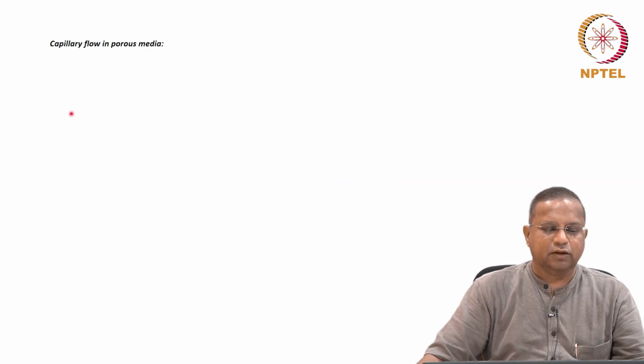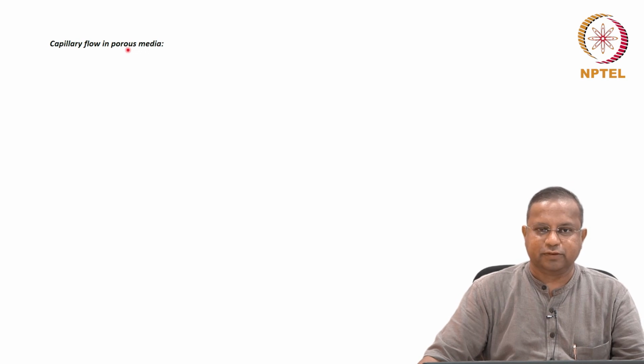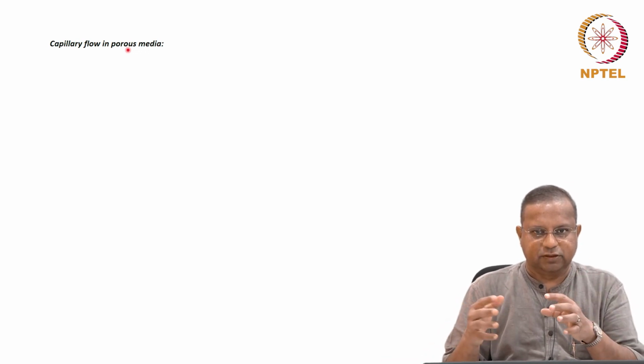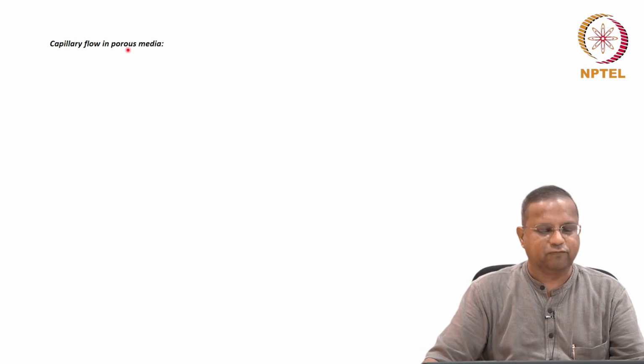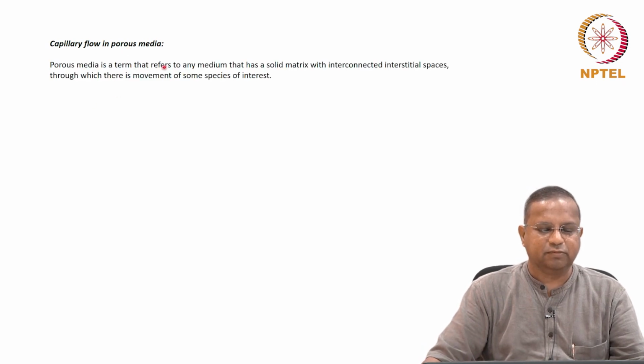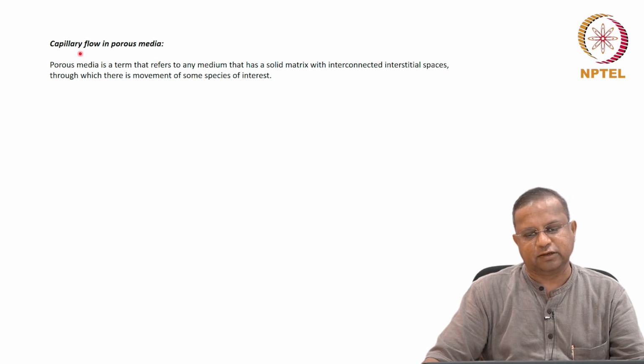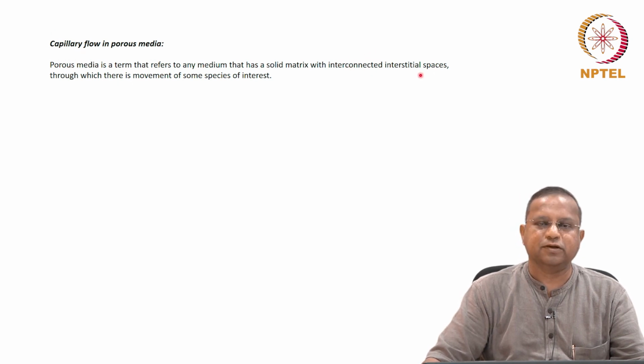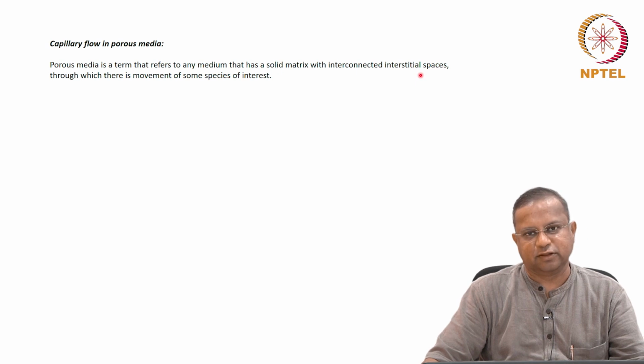Now, capillary flow in porous medium. There is a medium, and the flow through the medium is capillary flow. The porous media is a term that refers to any medium that has a solid matrix with interconnected interstitial spaces through which there is movement of some species of interest. The species of interest moves through the interconnected interstitial spaces, and it can be considered as capillary flow because the interconnected interstitial spaces are very small in their characteristic dimension.